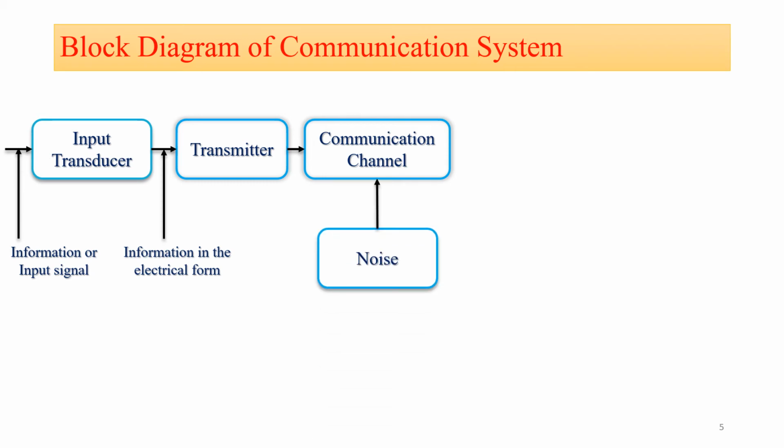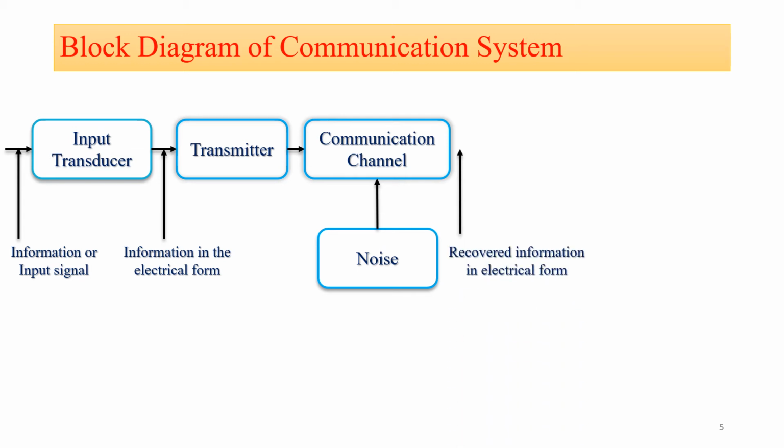Now the second part, that is noise. What is noise? Noise is the unwanted signal which tends to interfere with the required signal, and noise is always random in character. Noise may interfere with the signal at any point in the communication system. However, noise has the greatest effect on the signal in the channel.